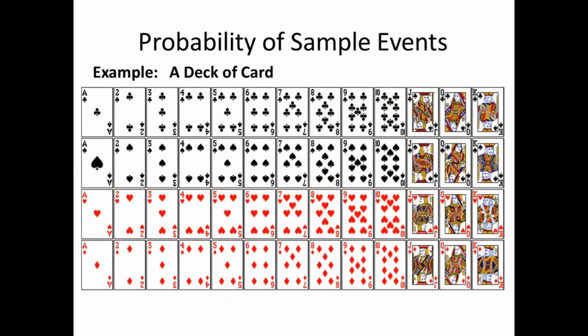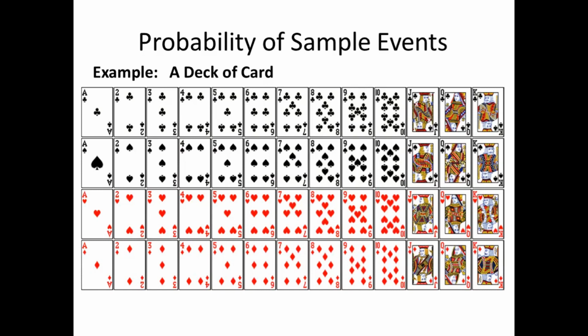Another example, the last example, a deck of cards. In one deck of cards, how many cards do we have? 52. Very good. So we have 52 cards, and for every type of card we have 13 numbers.